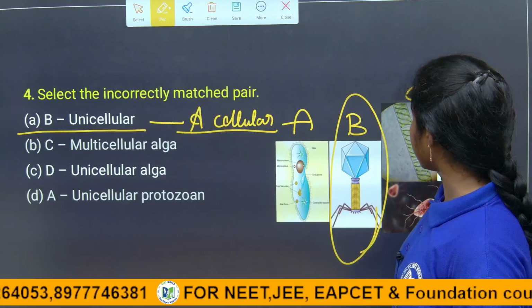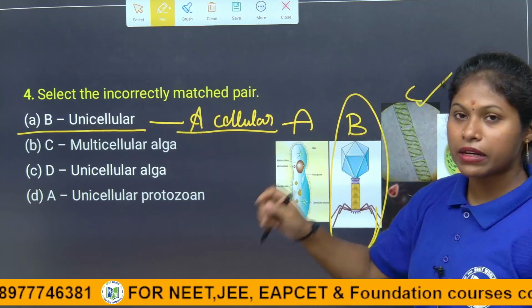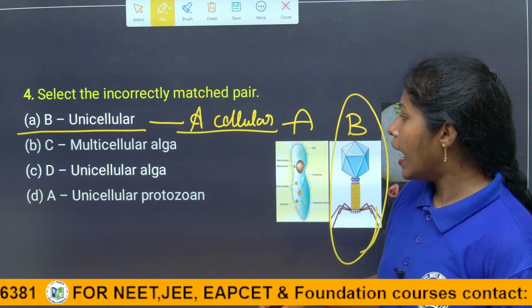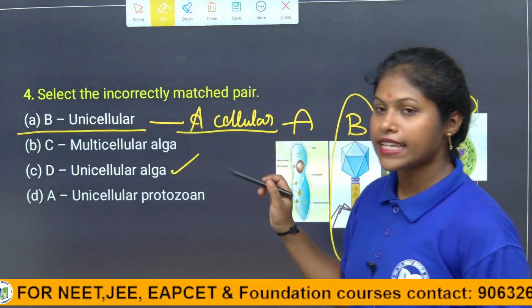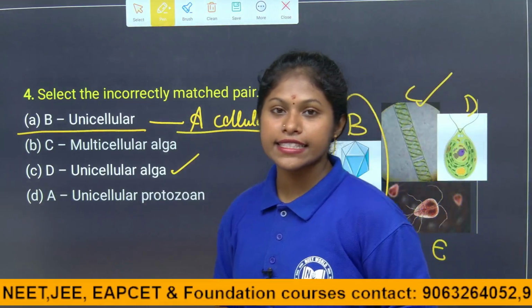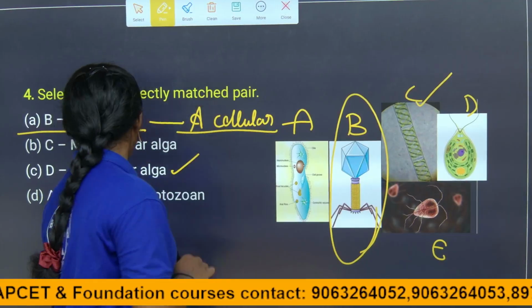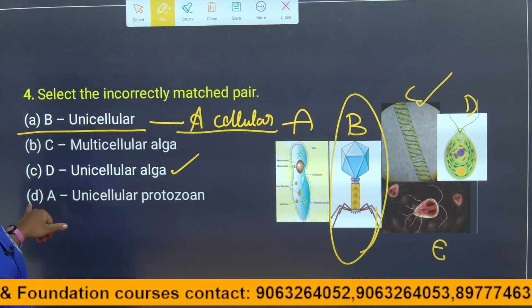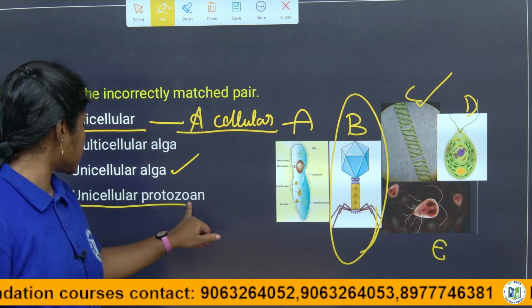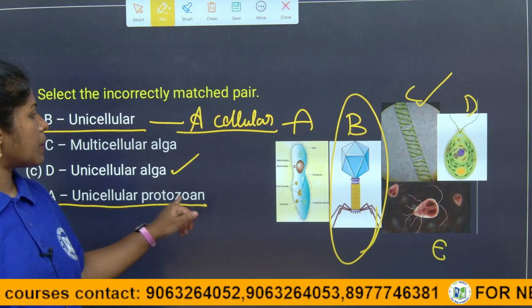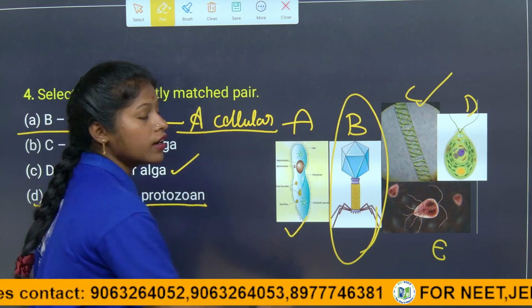And C is multicellular algae, they are saying. Of course, it is a filamentous algae and multicellular algae. And D is unicellular algae. Of course, an example of unicellular algae is Chlamydomonas. So D is also a correct statement. And coming to the other option, A is unicellular protozoa. Of course, A is a unicellular protozoa.